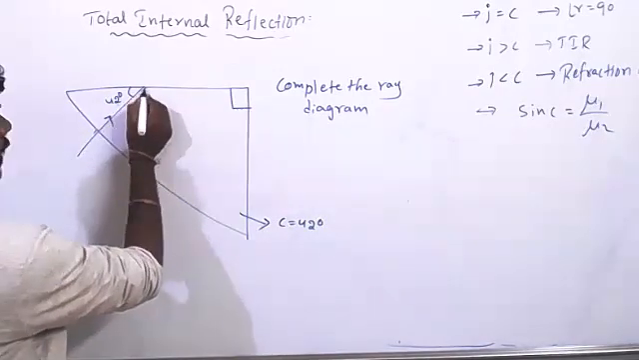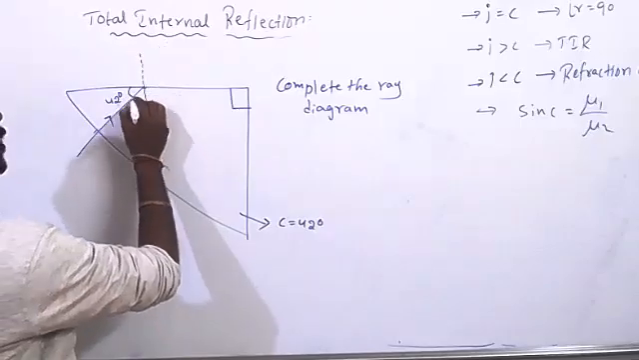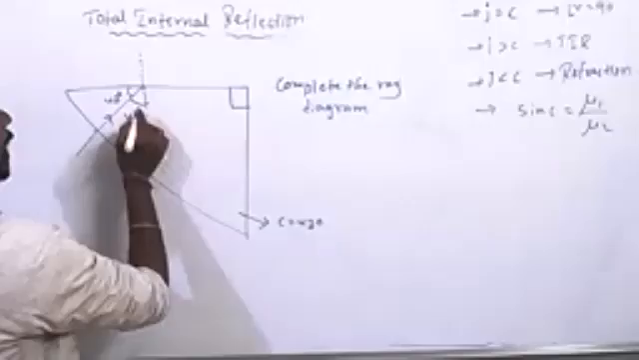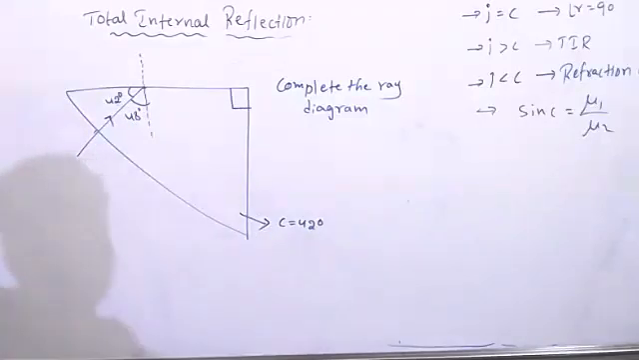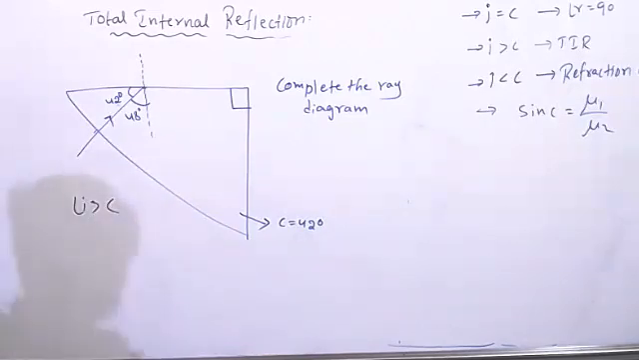Now what will happen here? At this point, we have to draw one normal. If we draw the normal, it is 48 degrees. So the angle of incidence is more than the critical angle. If the angle of incidence is more than the critical angle, what will happen?